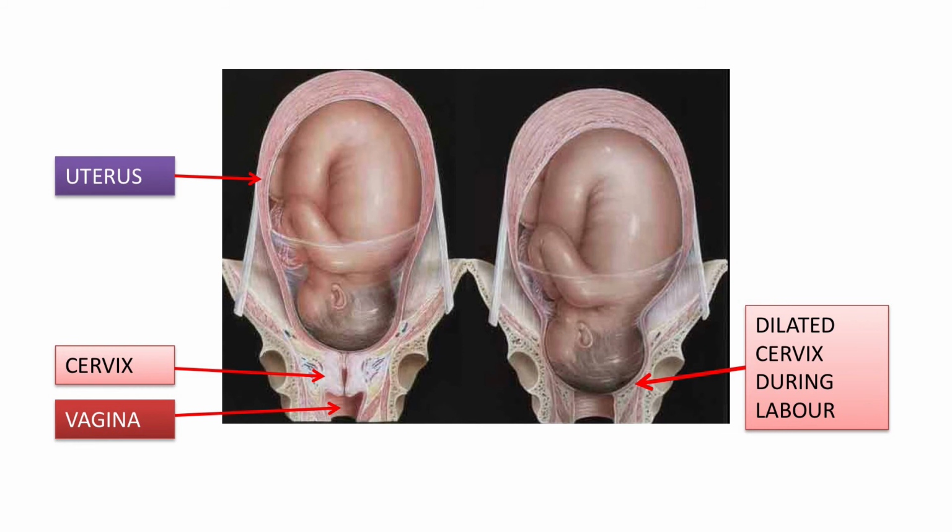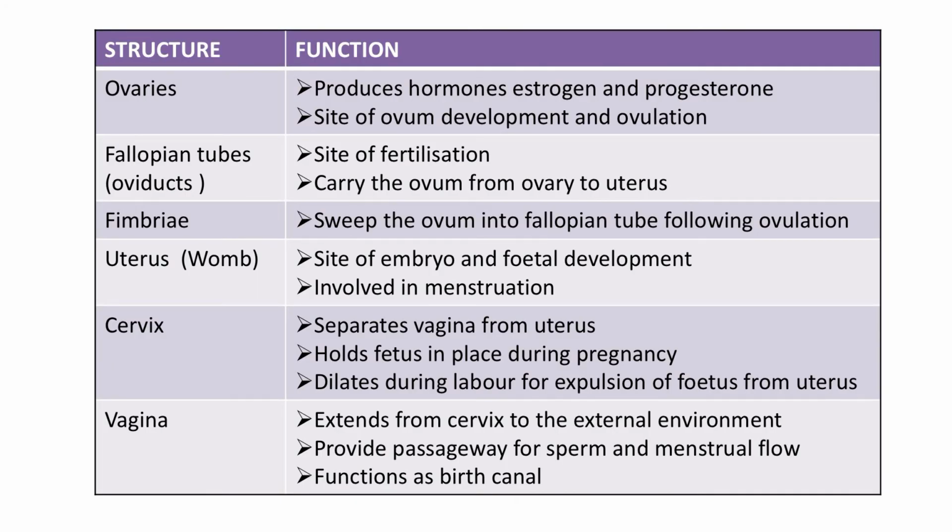What about vagina? Vagina is the extended part from the cervix to the external environment. It provides a passage for the sperms as well as the menstrual discharges. It also functions as the birth canal, which helps the developed baby to come out of the uterine cavity after the entire process of gestation has been completed. Through this, it comes out of the body of the mother. So, it also serves as the birth canal.